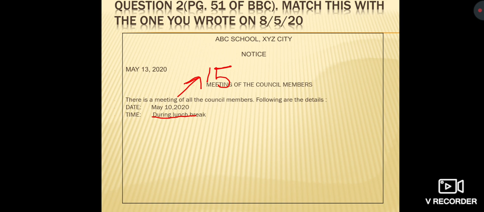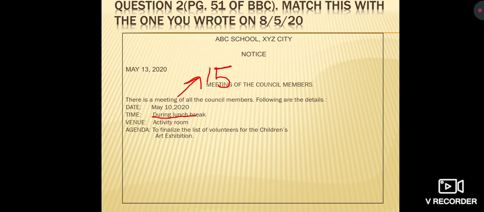Next, venue. Venue again can be, as it is not mentioned in the question, activity room or meeting room, anything which you have written, it should be in the school premises. That's it. Next, agenda. Agenda has to be exactly what is written in the question.